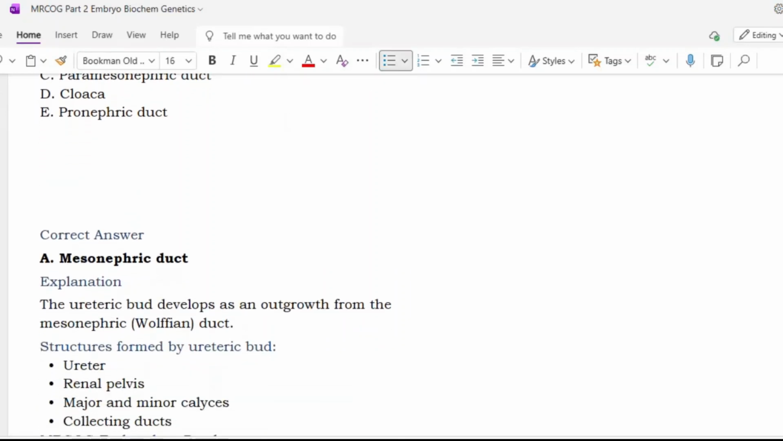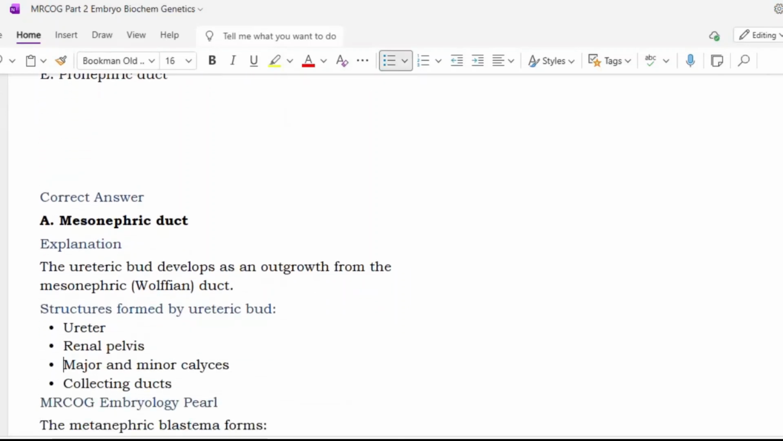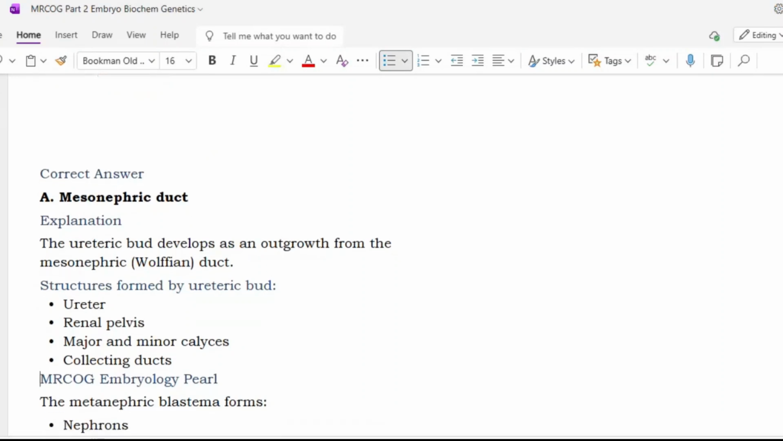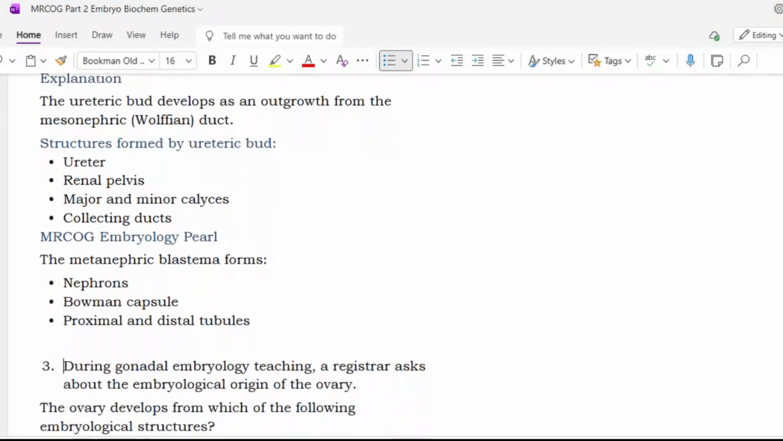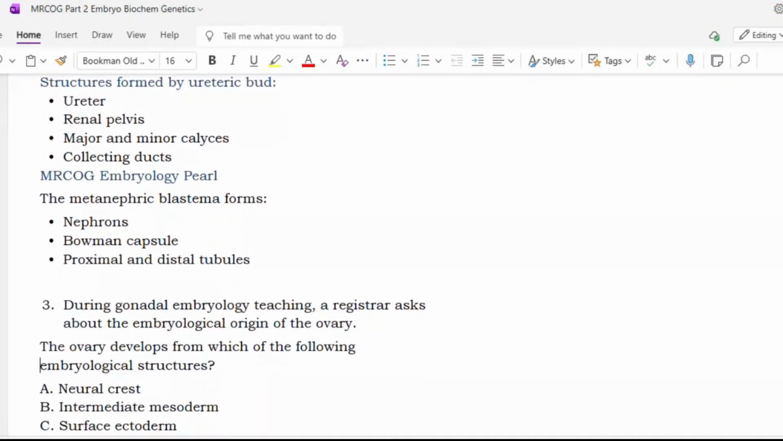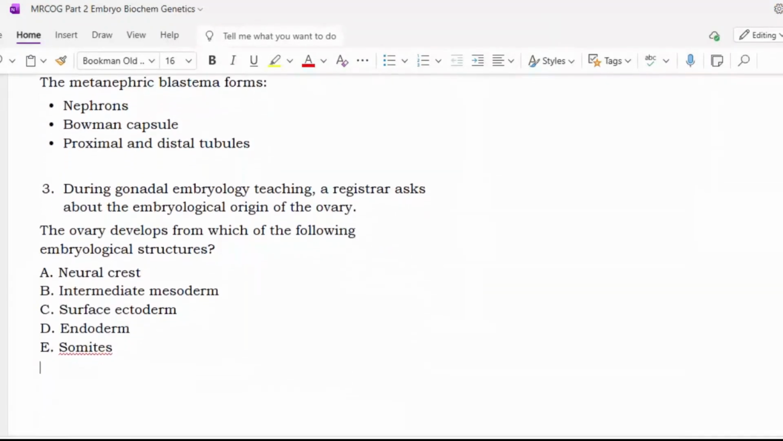The ureteric bud develops as an outgrowth from the mesonephric duct. The structures formed by the ureteric bud are ureter, renal pelvis, major and minor calyces, and collecting ducts. So the metanephric blastema forms the nephrons, Bowman's capsule, and the proximal and distal tubules.